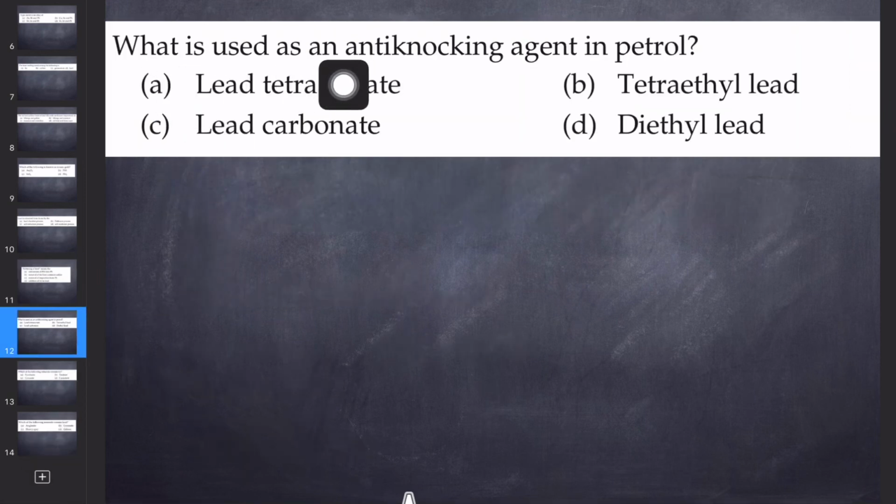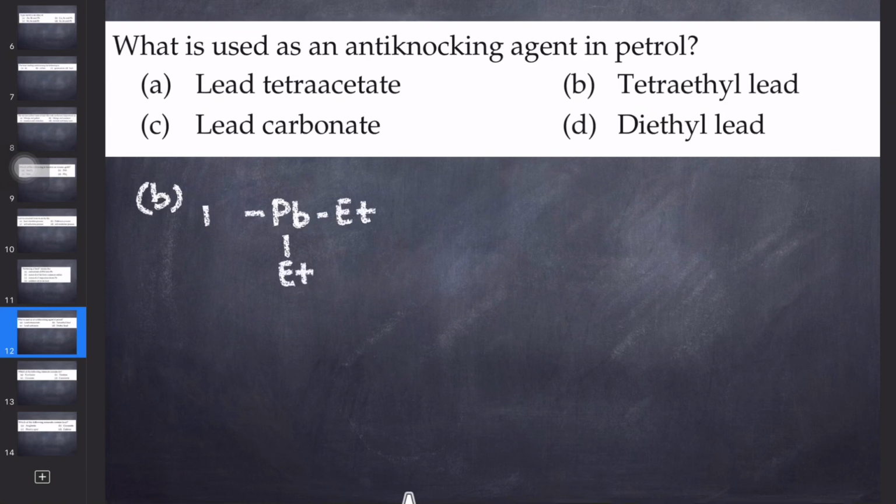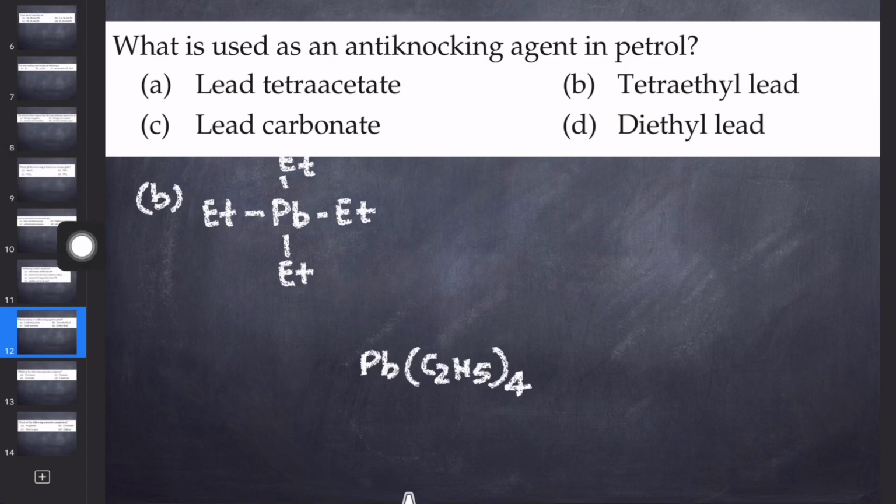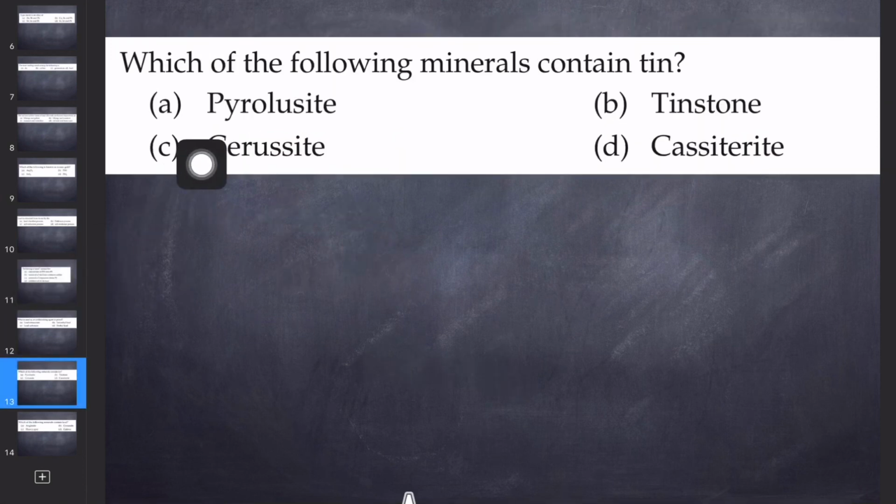What is used as an anti-knocking agent in petrol? This is very important, and the answer is tetraethyl lead. This is Pb, Et, Et, Et and Et. Et means ethyl. It will be like that, Pb(C2H5)4. This is the ethyl formula, whole 4. So this is the tetraethyl lead that is used as an anti-knocking agent in petrol. So the correct answer should be B. Let's see the next one.